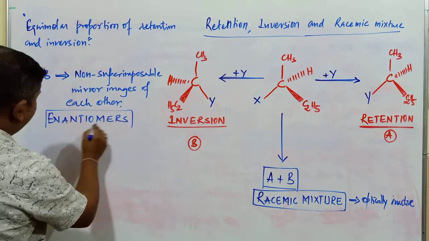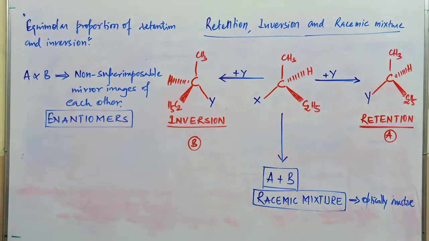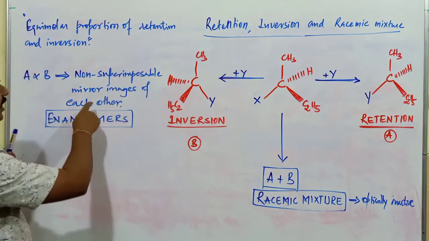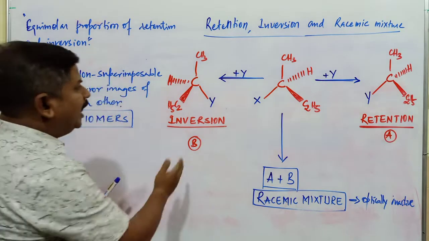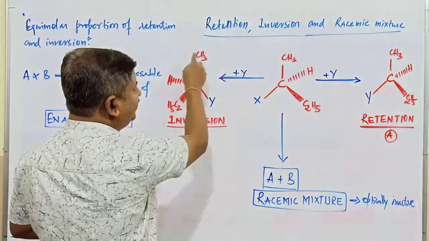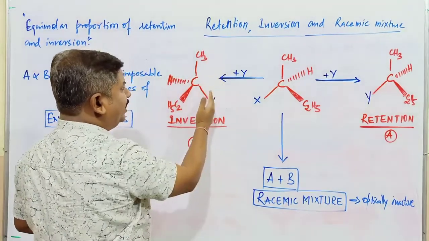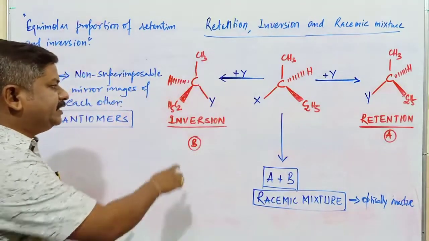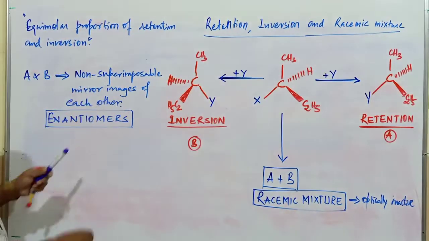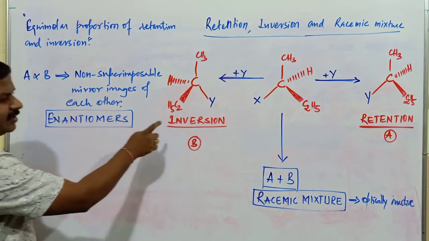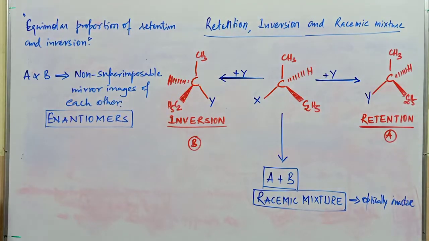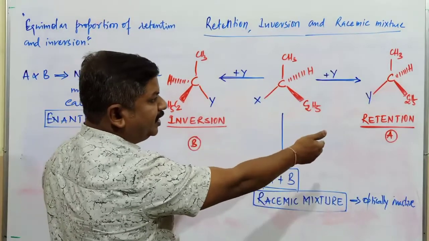Already I mentioned this. What are enantiomers? Enantiomers are optically active compounds which are non-superimposable. Now if you place a mirror after this compound, this compound exactly looks like that particular compound. So these two are non-superimposable mirror images of each other. Hence compounds A and B are what? Enantiomers.